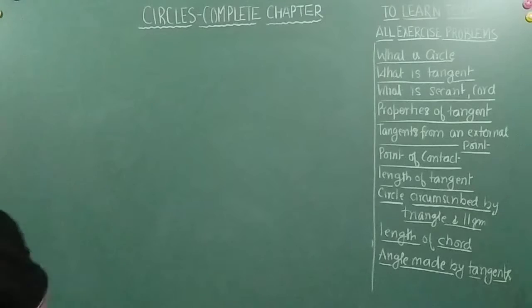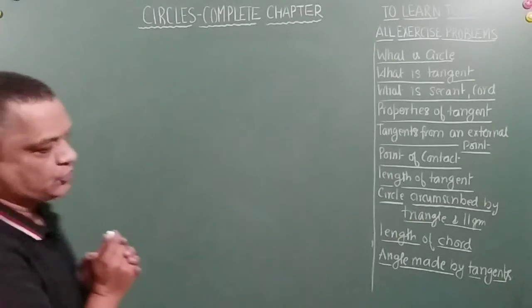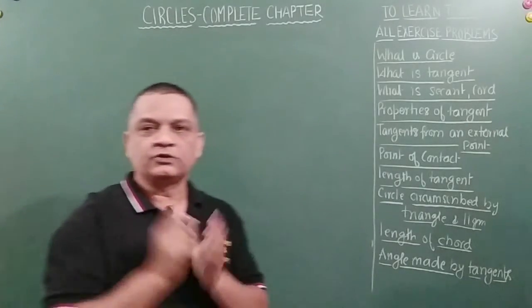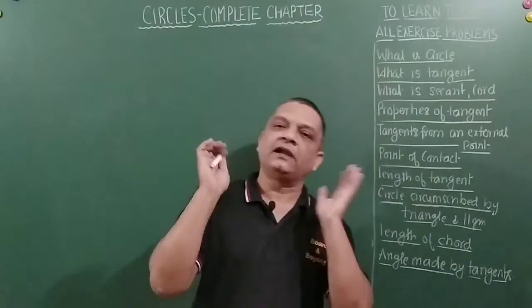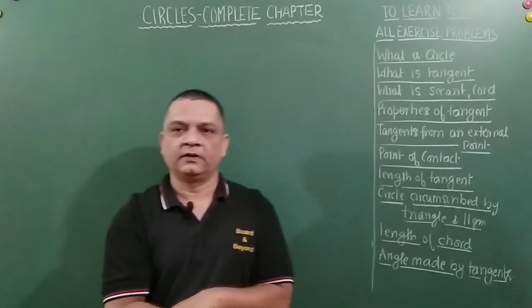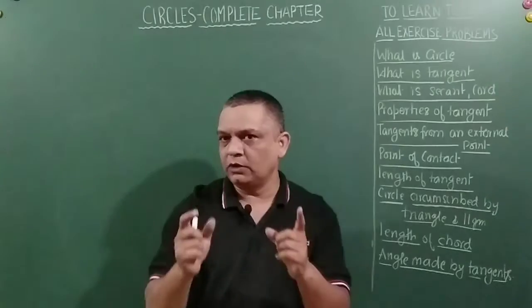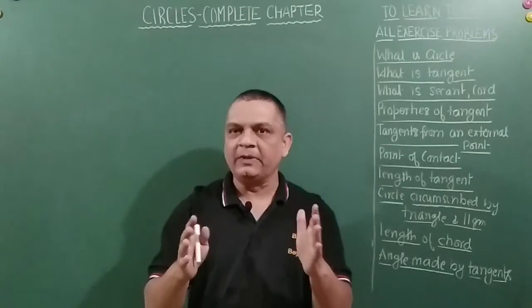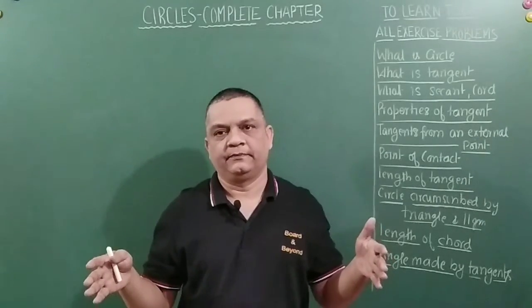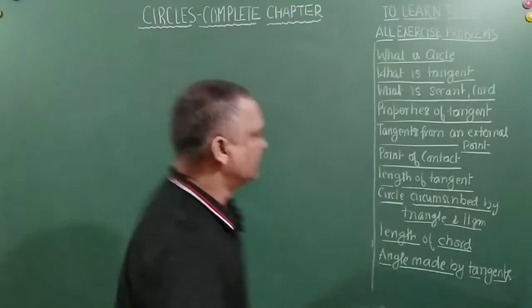Right. So the first problem says that a circle can have dash parallel tangents at the most. So any circle can have how many parallel tangents, friends? As I told you, parallel tangents will be at the diameter, right? Let me explain.